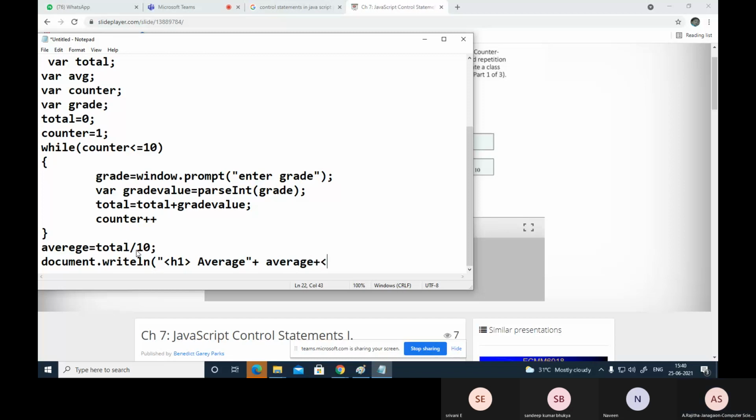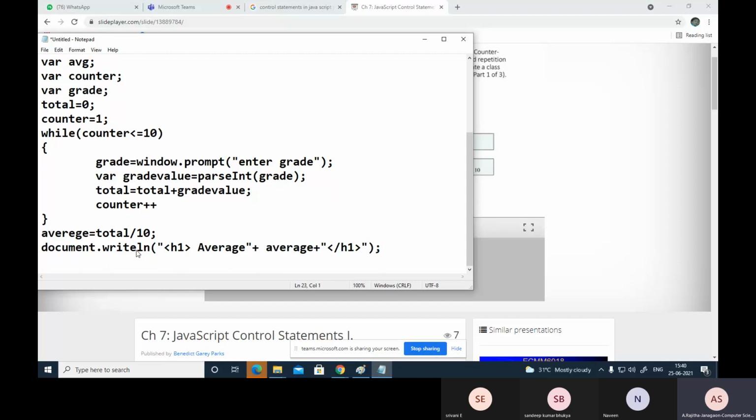Close this header tag h1. Close this one and close the string. Close the end of the statement, right bracket, and end of the statement as semicolon.